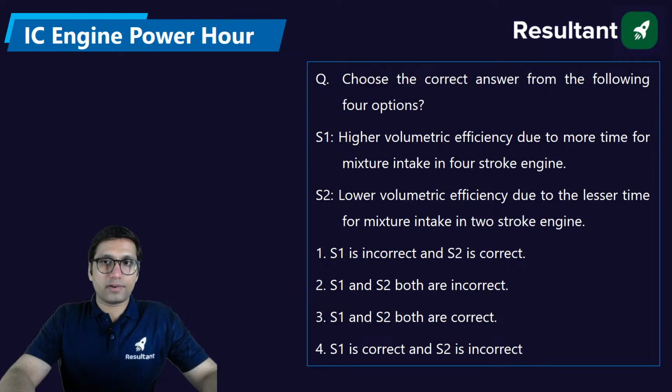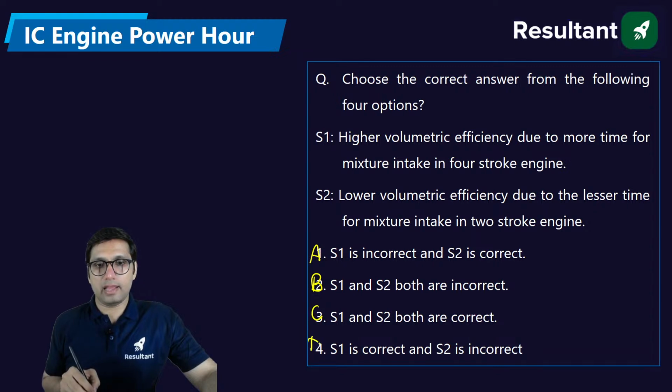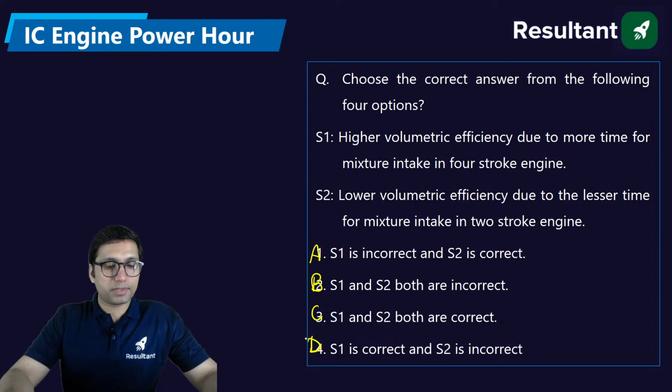Choose the correct answer from the following 4 options, A, B, C and D. There are 2 statements given here.